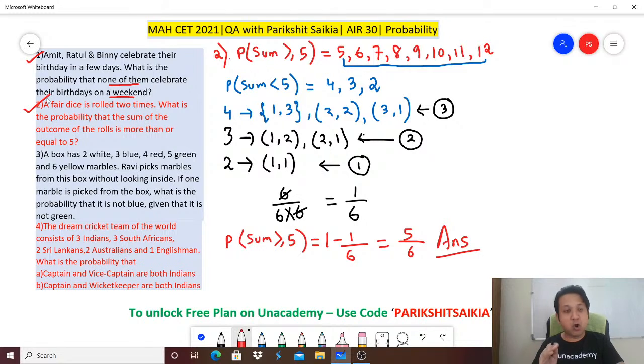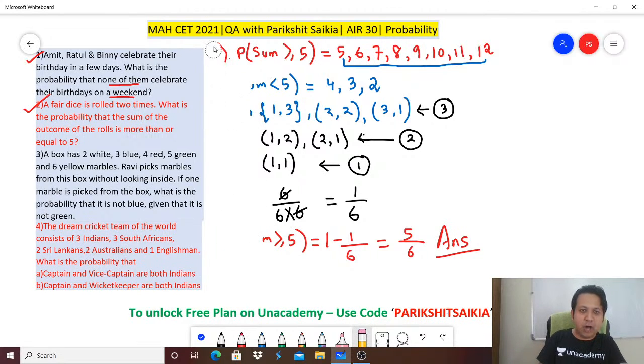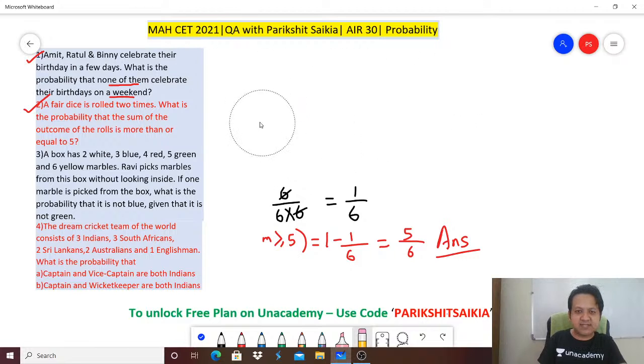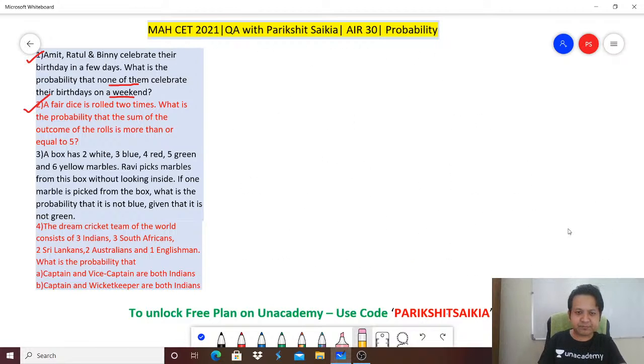I hope you all agree and you all have understood. Let's get to the third one. Okay. So these are all previous year Maharashtra CET questions from probability. Third one.